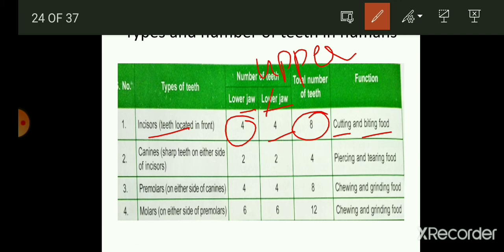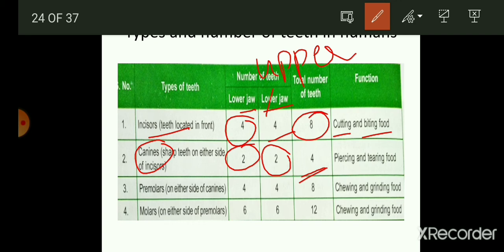Thereafter we have canines. In the lower jaw there are 2, and in the upper jaw also 2, and the total number of canines present in our body is 4. What is the function of these teeth? They help in tearing of the food, and canines are absent in the case of ruminants.